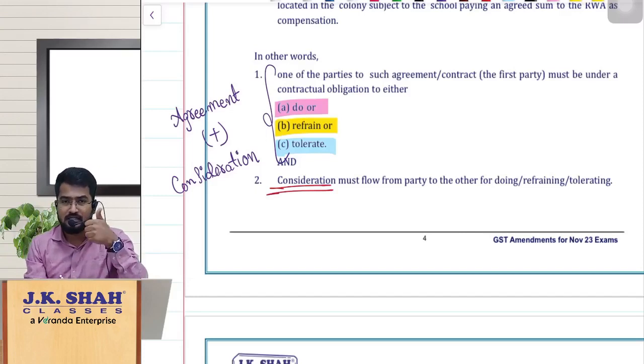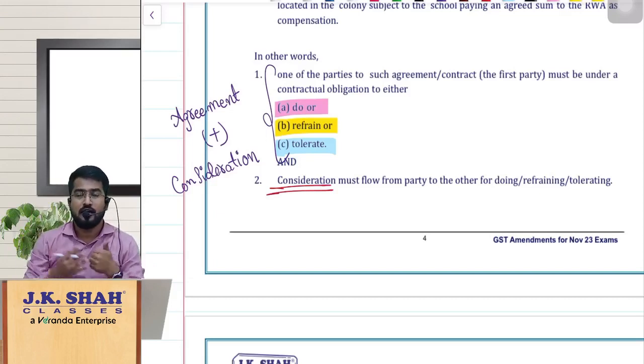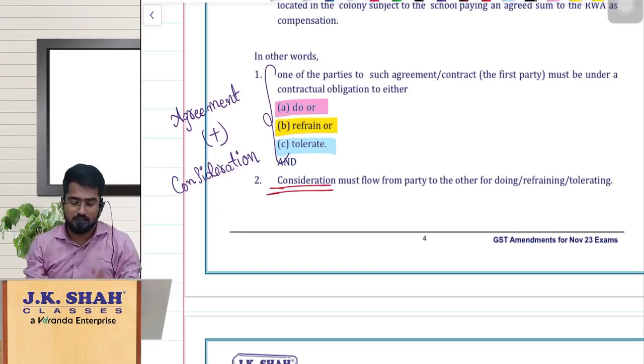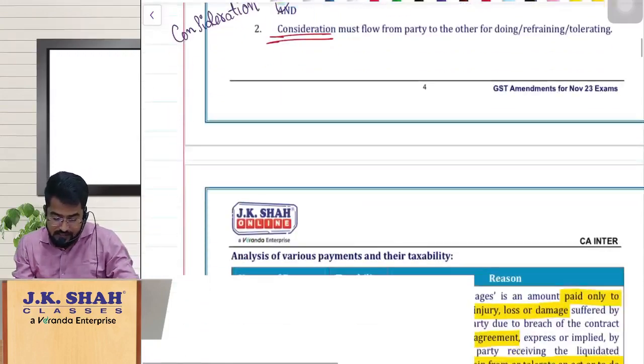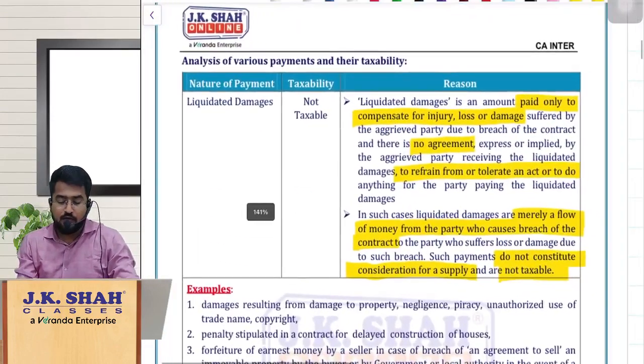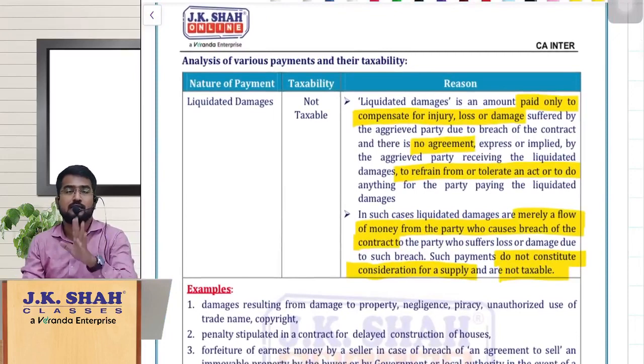So the main interesting thing here is the agreement, and that agreement should be, I am agreeing to tolerate something, I am agreeing not to do something. For that you are paying consideration. Then only it is called supply. Hope I am clear for you. So now let us see various cases here, one by one, whether it is supply or not.